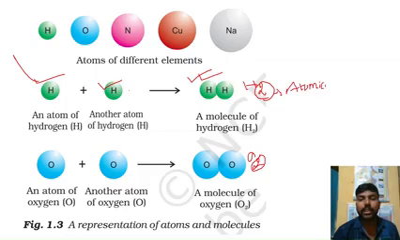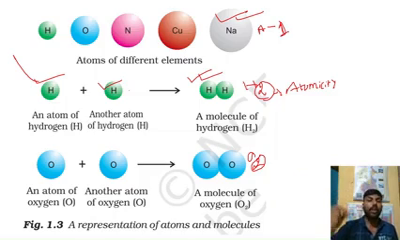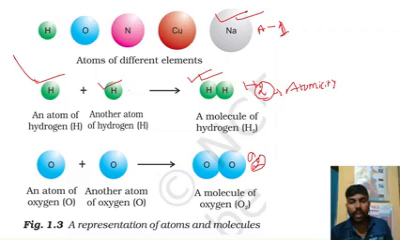Atomicity is the number of atoms present in a molecule. For hydrogen and oxygen, the atomicity is 2. What is the atomicity of sodium? Remember that the atomicity of sodium is 1, because sodium is a monoatomic molecule. Similarly, helium, neon, that means all the inert gases, are monoatomic gases.